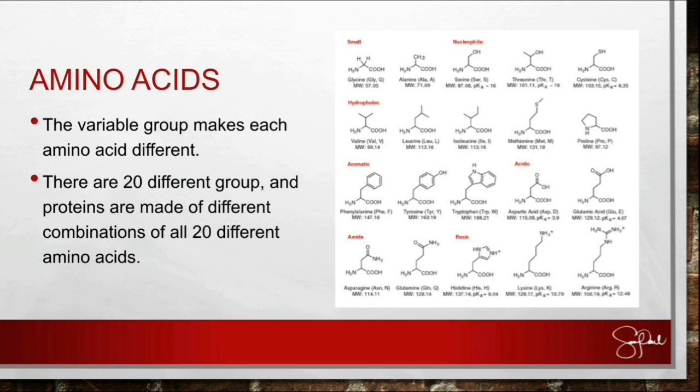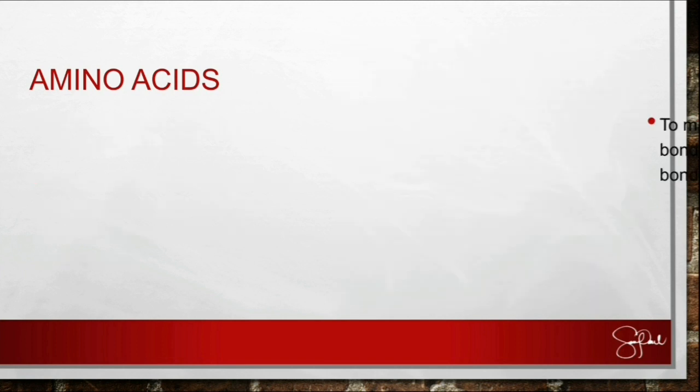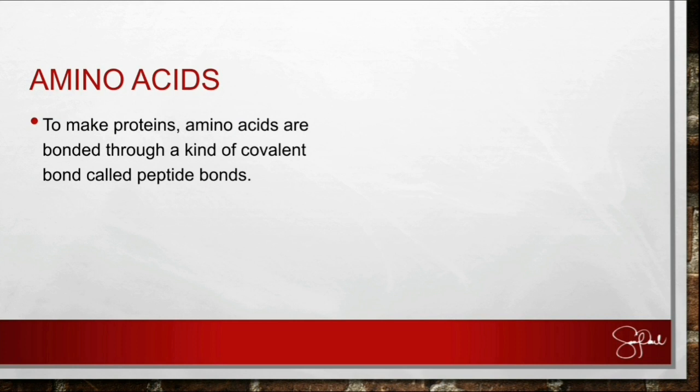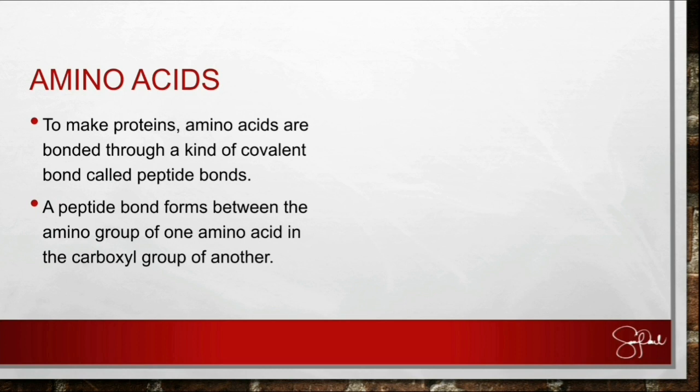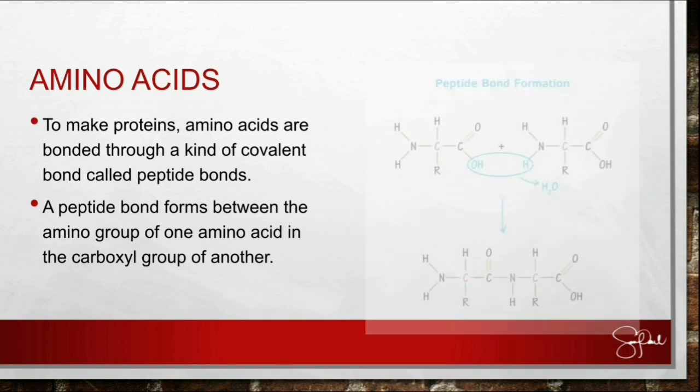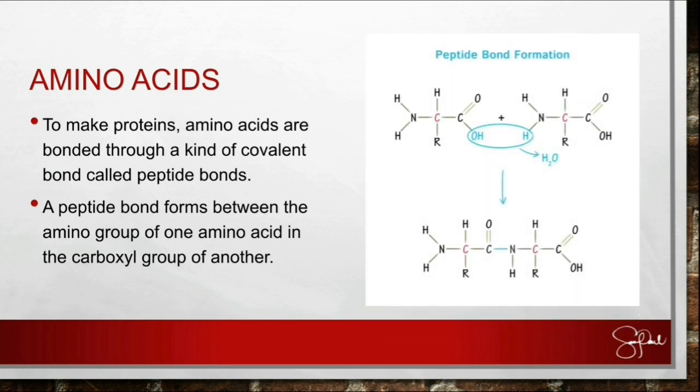So to make proteins, amino acids are bonded through a kind of covalent bond called peptide bonds. Remember, peptide bonds. A peptide bond forms between the amino group of one amino acid and the carboxyl group of another. So as you can see here in the picture, the carboxyl group reacts with the amino group of the other amino acid. After the chemical reaction, water will be formed, and carbon and nitrogen will be bonded together.